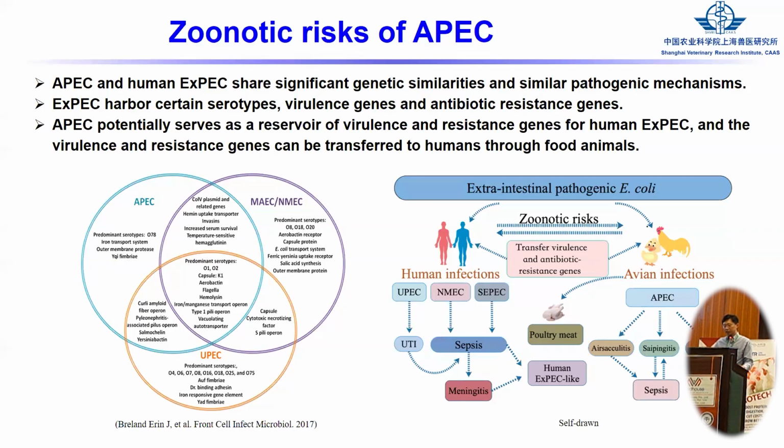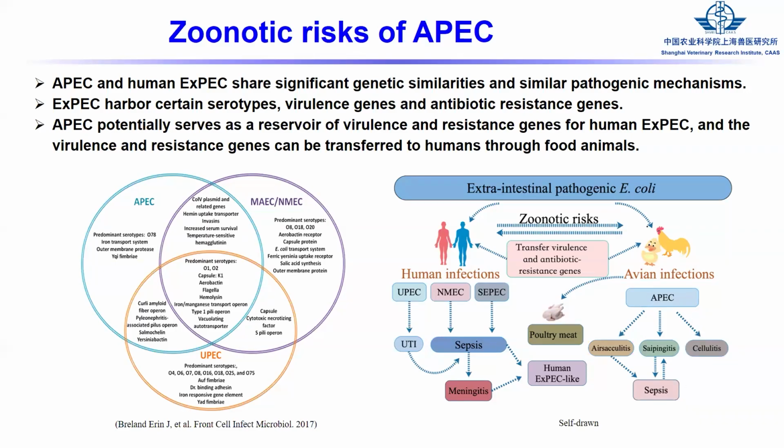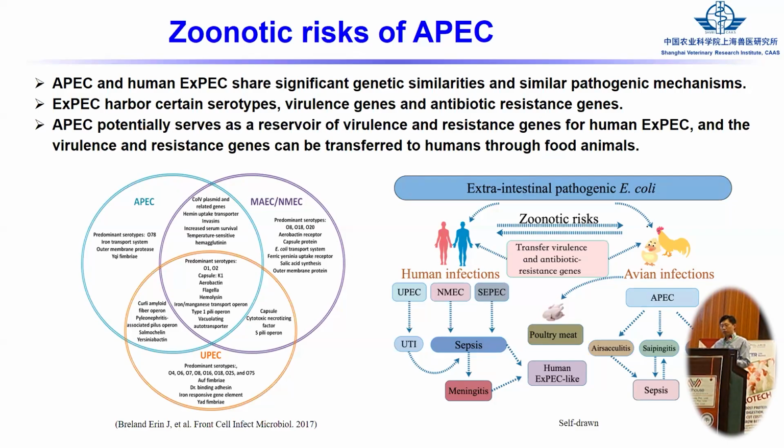The blood brain barrier is not very developed, so the E. coli can cross the BBB and cause disease in the brain and cause death.